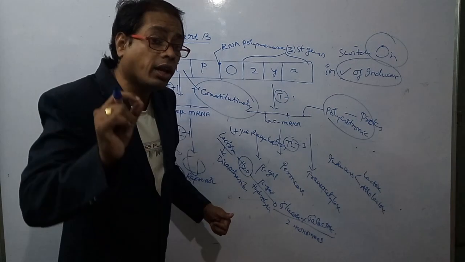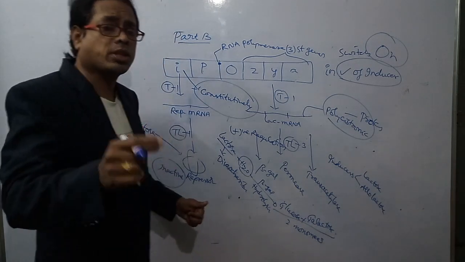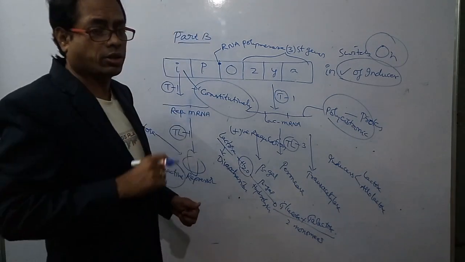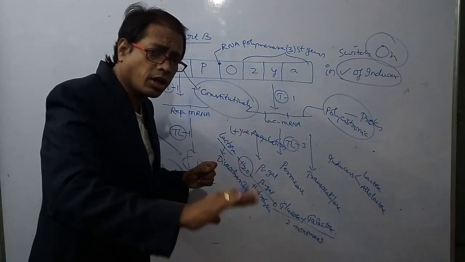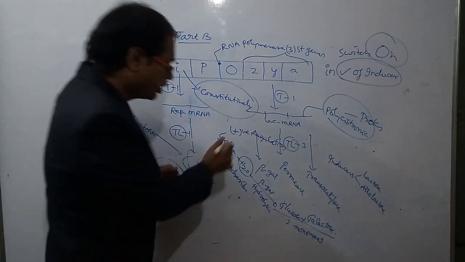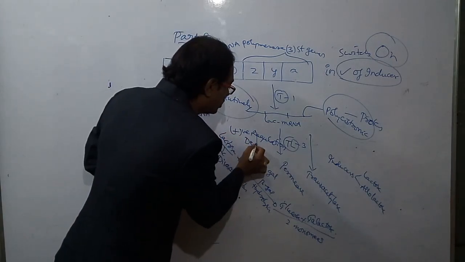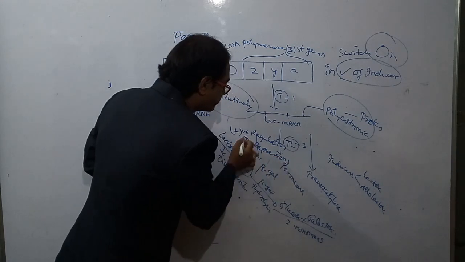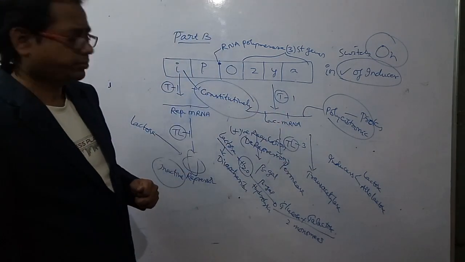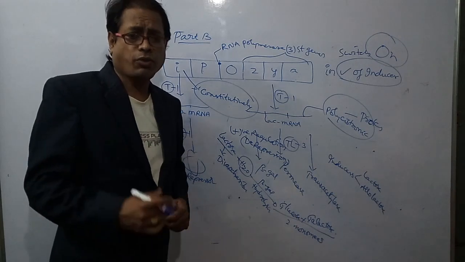When does negative regulation occur? When the repressor protein binds to the operator gene. This positive regulation is also called derepression. Okay, thank you very much for watching this video.